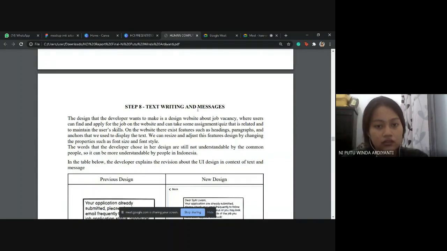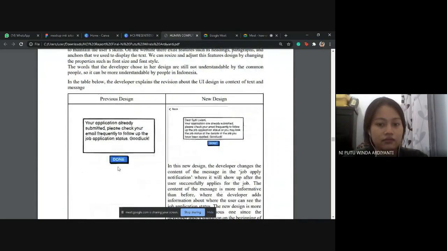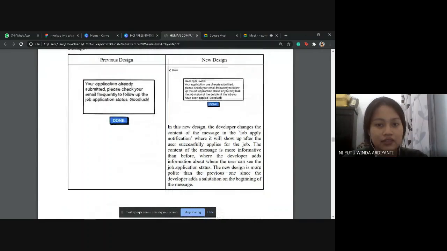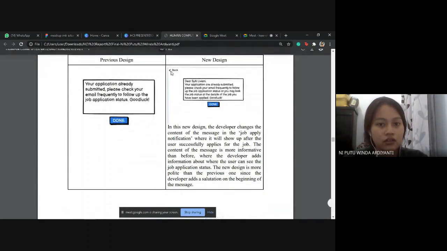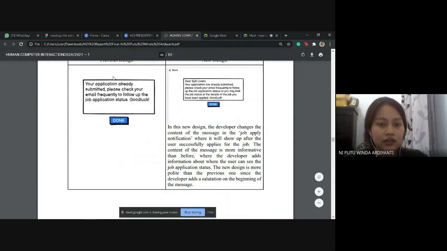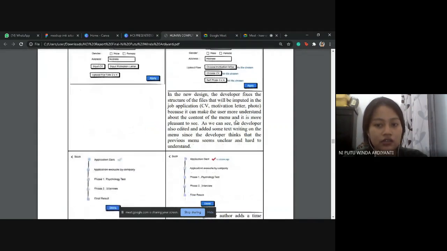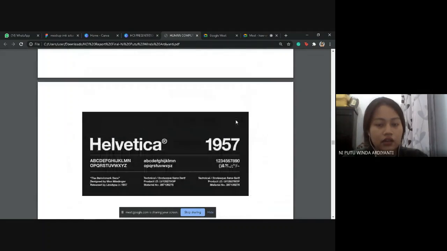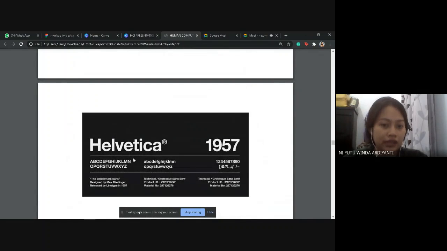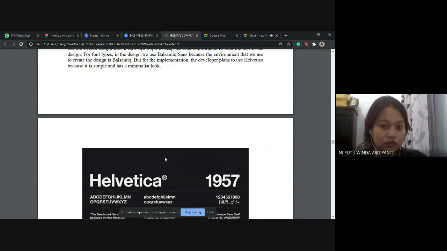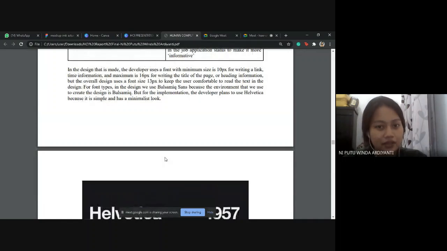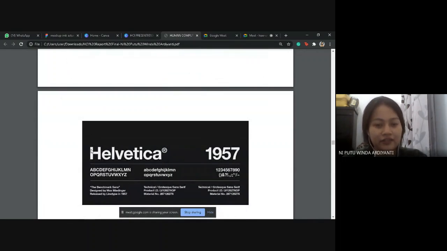The 8th step is text writing and message. So these are our previous design and this is our new design. Maybe it's changed a lot. For the font, there are some back buttons and the kind of frame. These are the previous and the newest. So Helvetica is our main font that we use because it is simple, and yeah, the developer likes it.